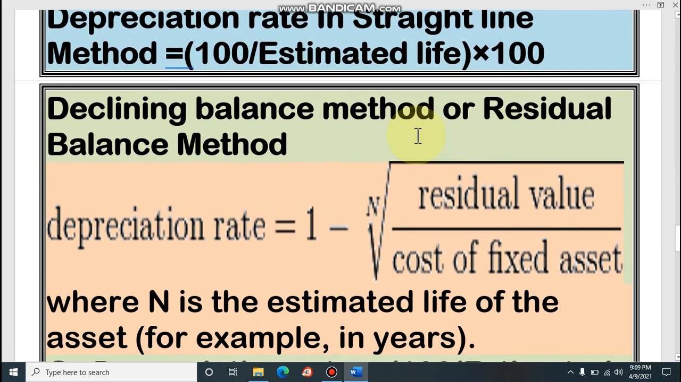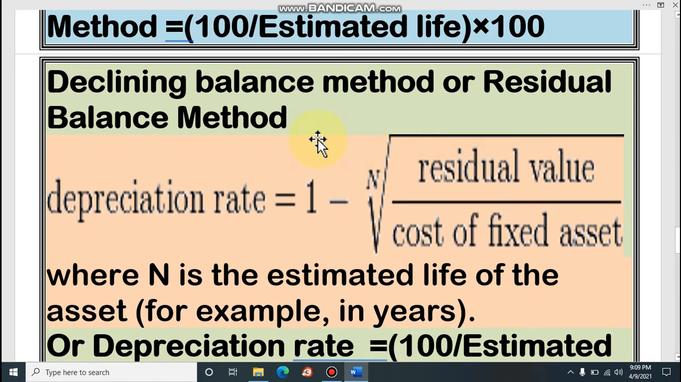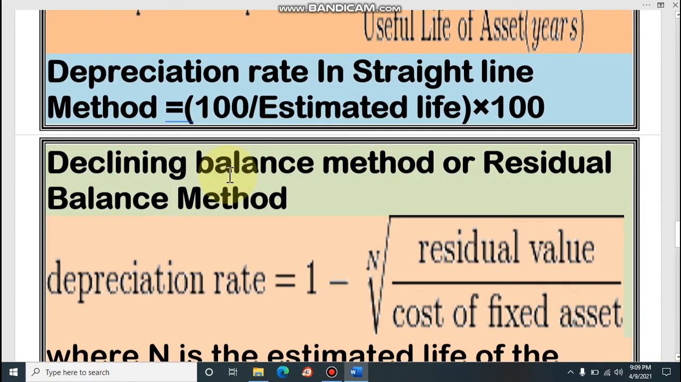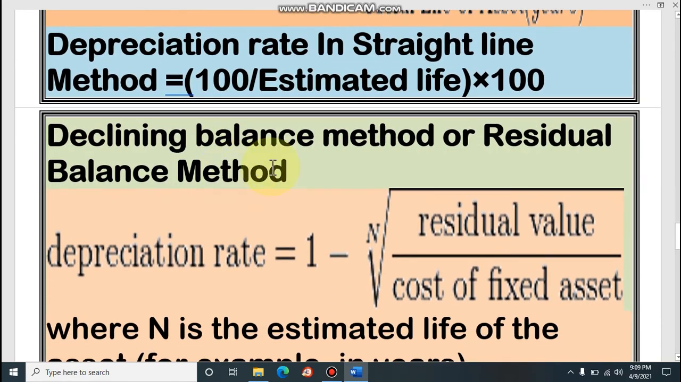Dear student, now another method, that means method number 2. Earlier we charged depreciation in the straight line method. Now, the declining balance method or residual balance method. This is another method of depreciation we will discuss in your class.